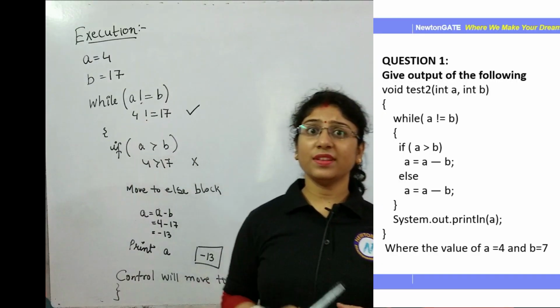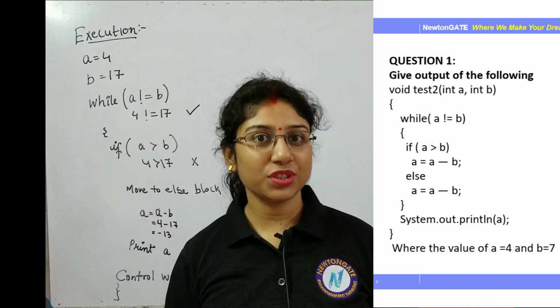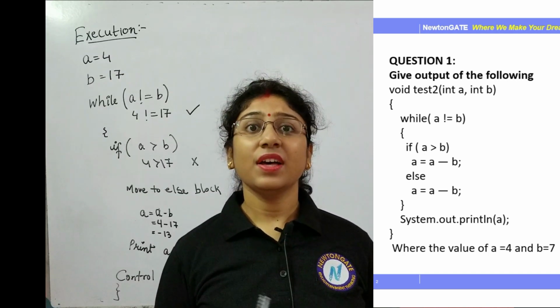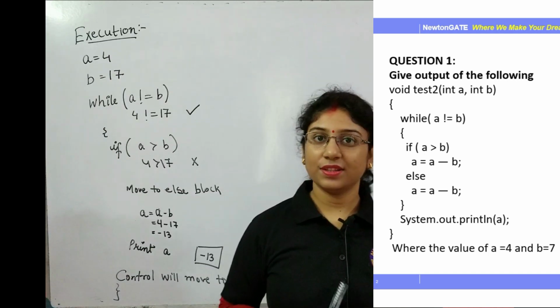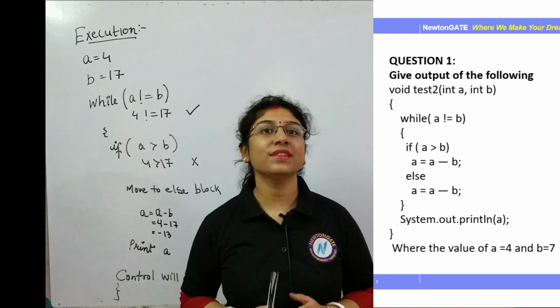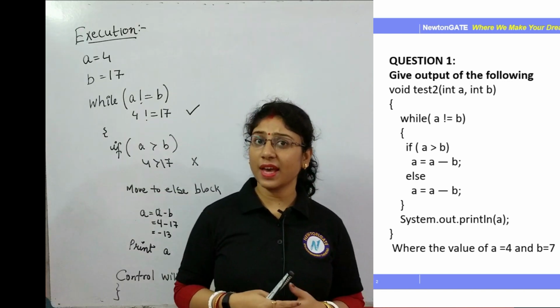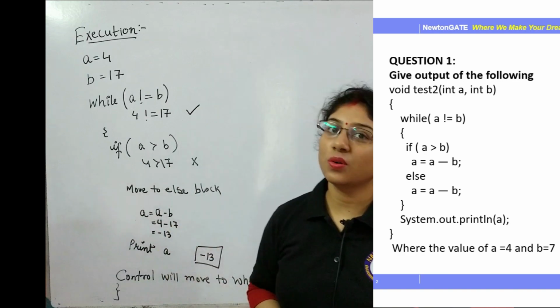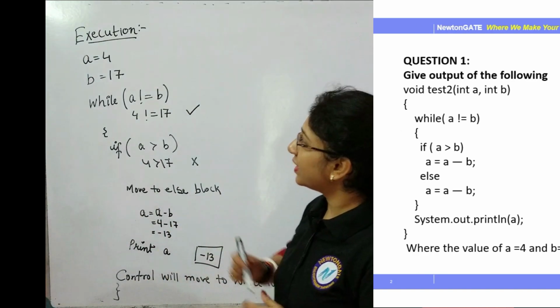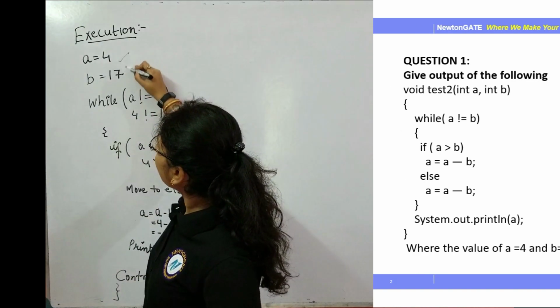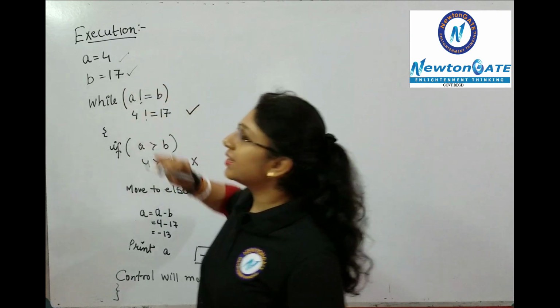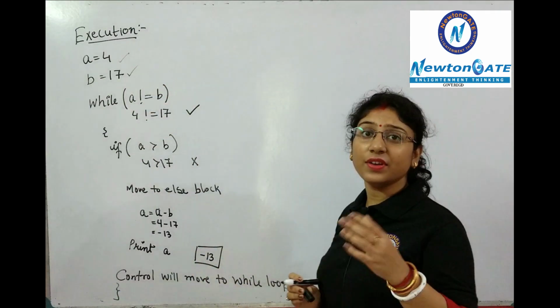So here you can see I have written the execution part. We know the value of A is 4 and the value of B is 17. Now by taking these values we are going to execute this code. Here I have written that the value of A is 4 and the value of B is 17. Now put the value in the given loop.